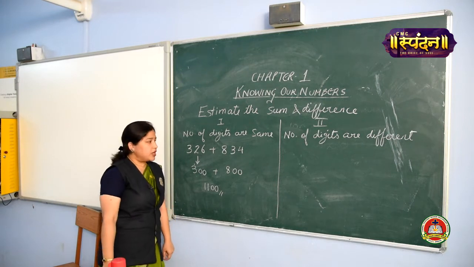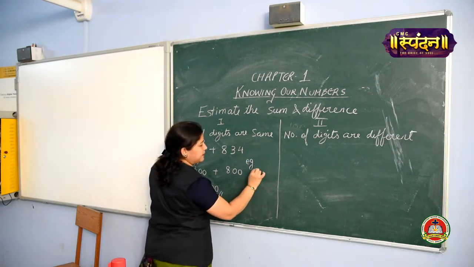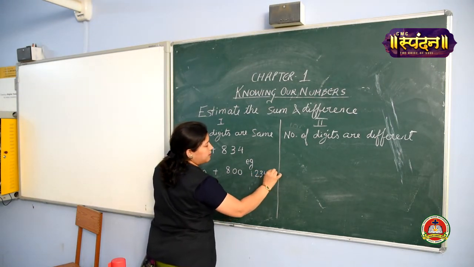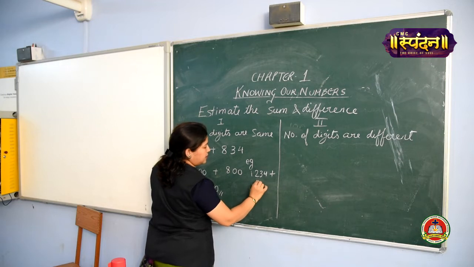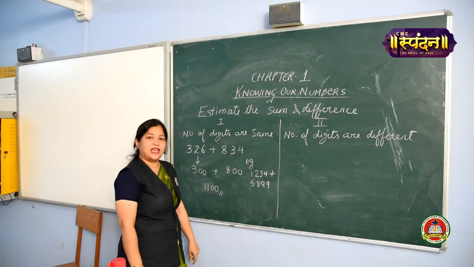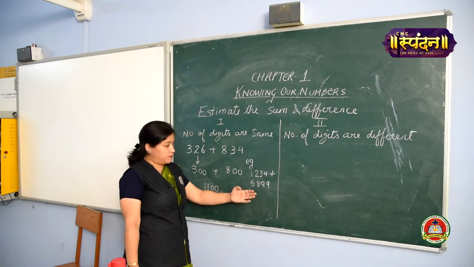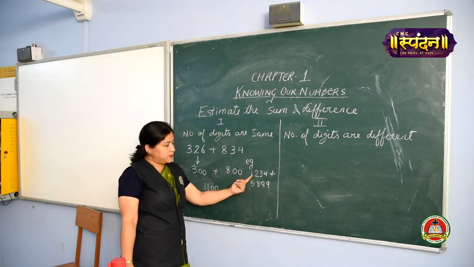Is it clear? Come on, one example for you girls quickly. 1234 plus 5899. Can you see the number of digits are the same in both the numbers? So the highest place is 1000.